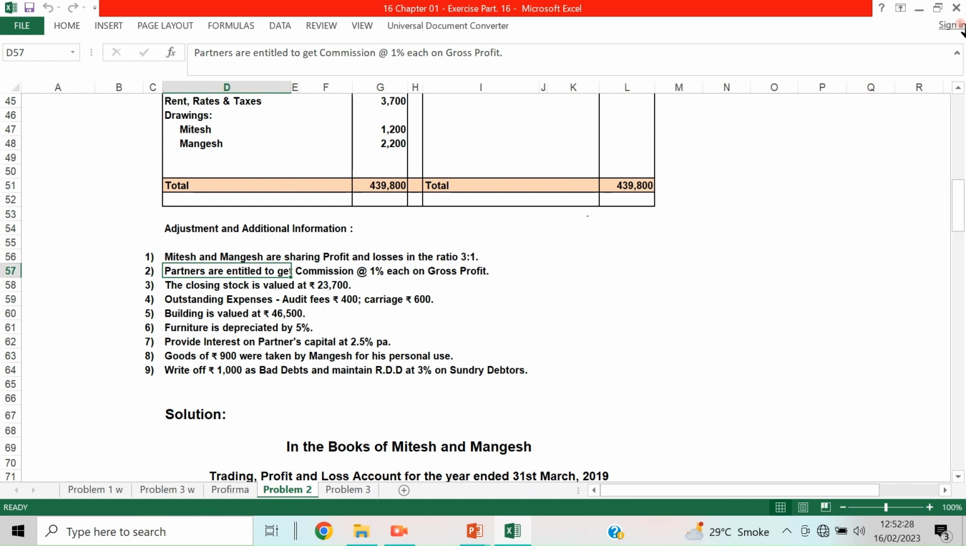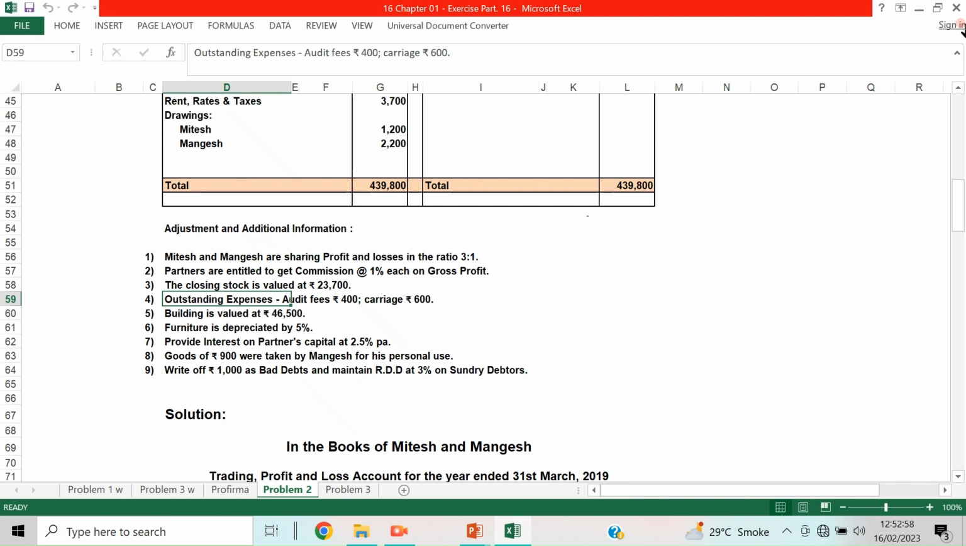You should see whether it is paid on sales or on gross profit, whether it is given to only one partner or any partner who brings the sales, or whether it is on gross profit or on net profit, commission before net profit or commission after net profit. All these things should be considered. So here it is given as 1% on gross profit.